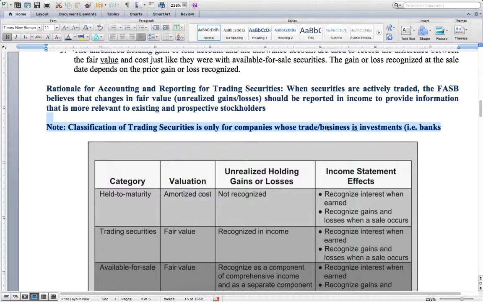Therefore, if I was a crop company selling wheat, I could not classify my securities as trading securities because that is not my trade or business. And just for everyone's reference, FASB refers to the Financial Accounting Standards Board, and they are the entity that is responsible for developing and maintaining GAAP accounting.